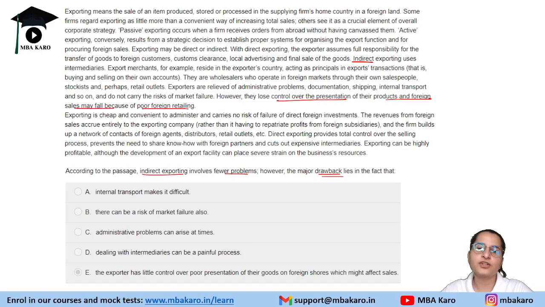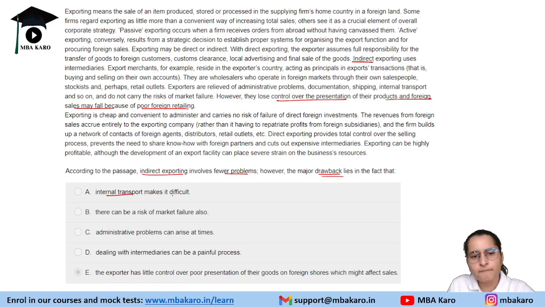But what is the major drawback here? That they lose control over the presentation. They do not have control over anything, neither the presentation, nor the foreign sales, nor how they are retailing in that market. Right? This is one thing given. So now we have to find the option that has this particular thing. Right? Options which are given to us.